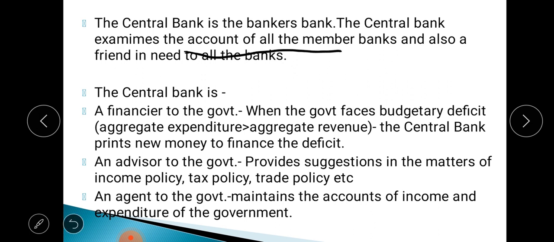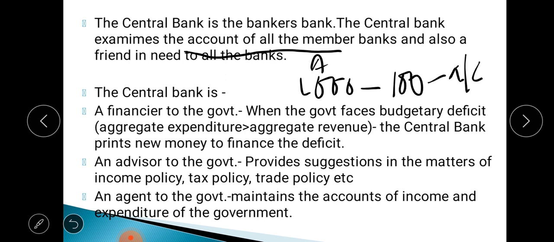Every commercial bank has a rule: they have to keep a part of their deposit. Suppose bank A has a deposit of 1000 rupees. Now from this 1000 rupees, it is compulsory that bank A keeps a part of it, suppose 100 rupees, in the RBI's account.